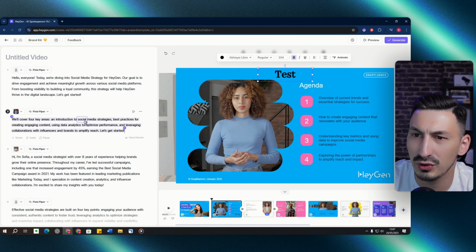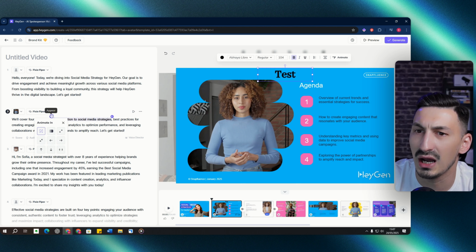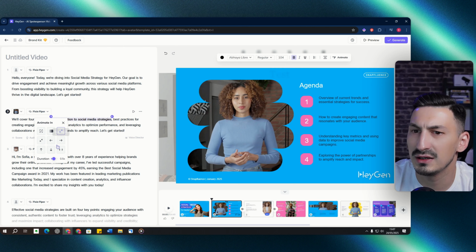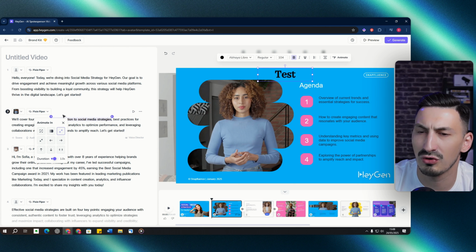And what I want to do is I want this to come in once the key areas are mentioned. So it starts here and it's just only going to show up for the first key area. Now I can click on the arrow and decide what way it comes in. And then at the bottom here, we can also select the duration of it. So let's say it'll take more than just half a second. We'll take about a second for the whole zooming to happen.